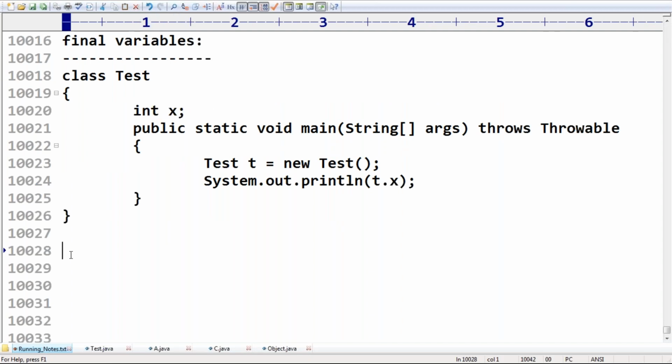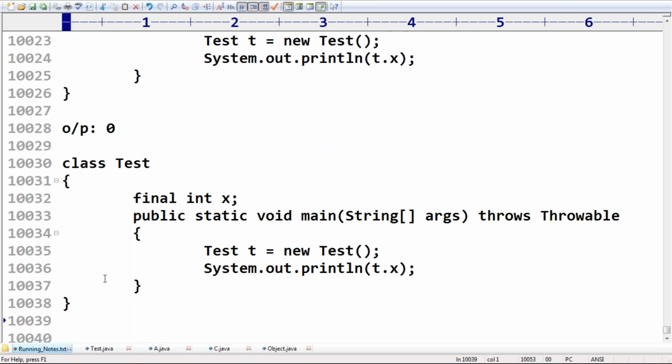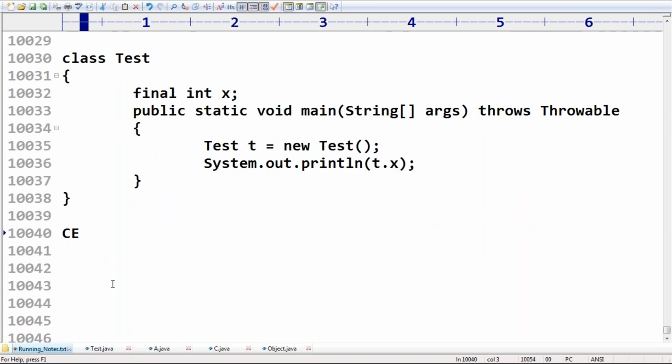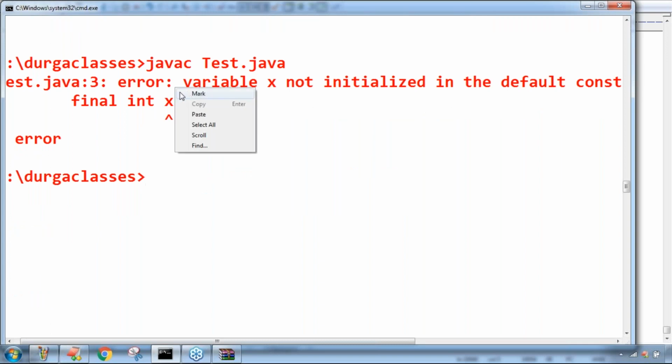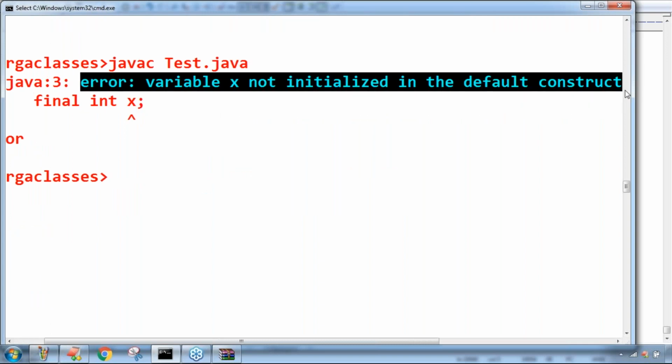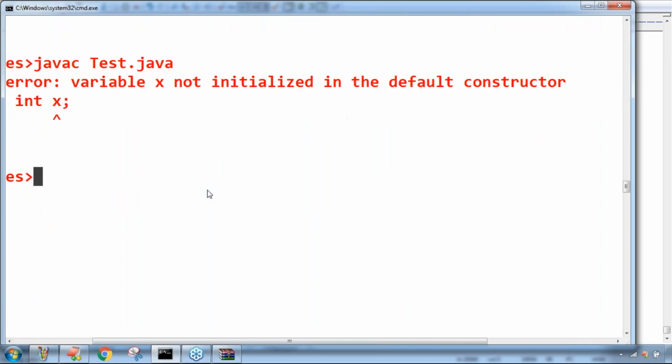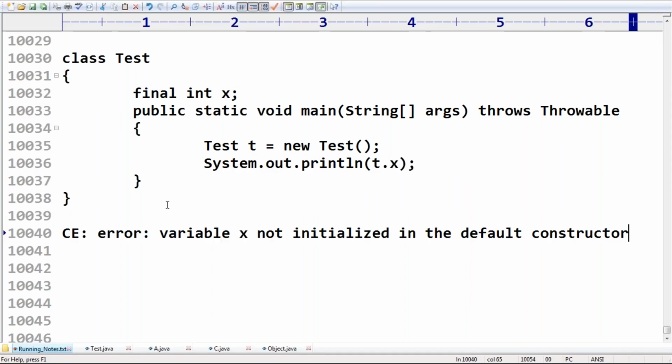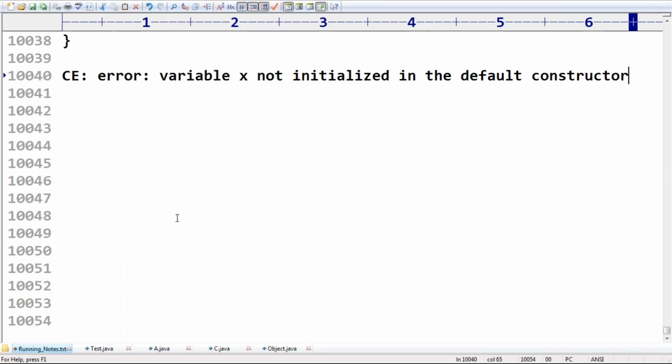If it is not final, the output we are going to get is 0. If this is final, then immediately we get a compile error. What is that error? Variable x not initialized in the default constructor.